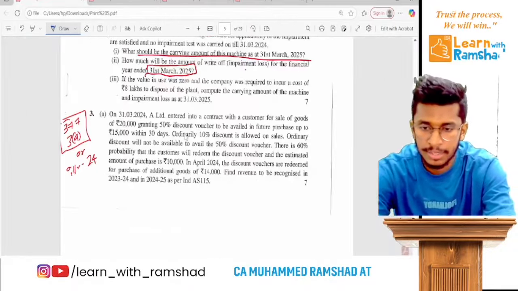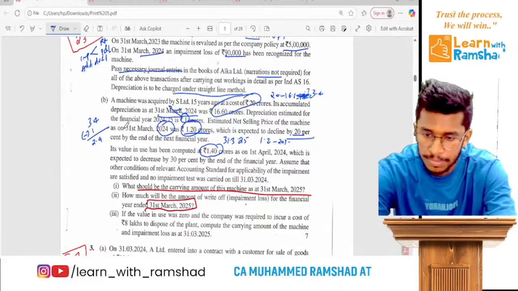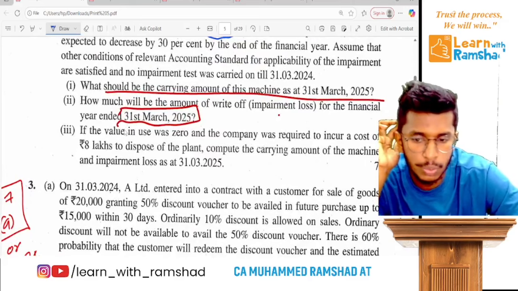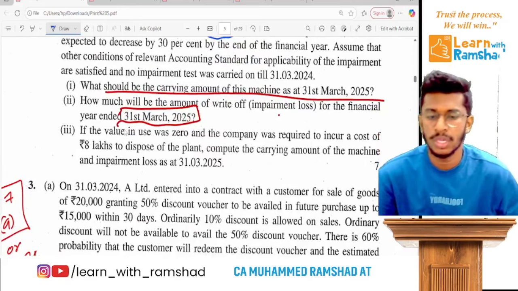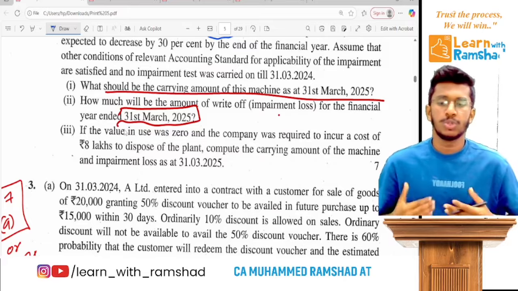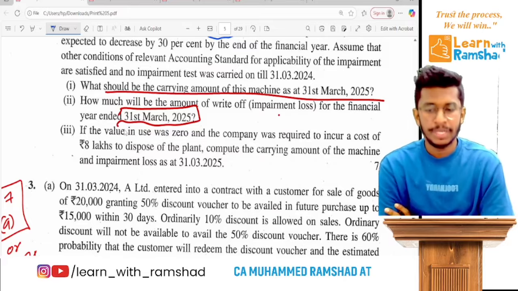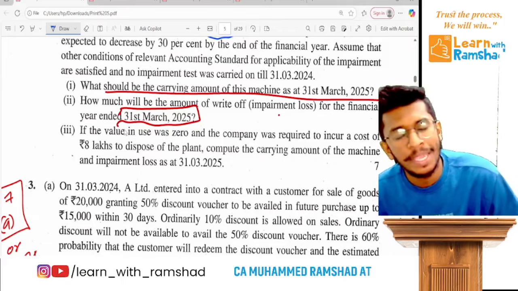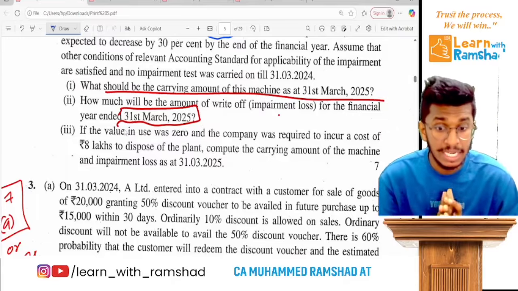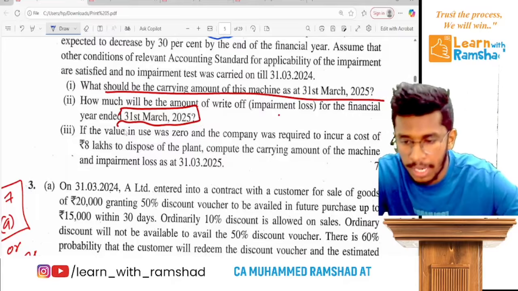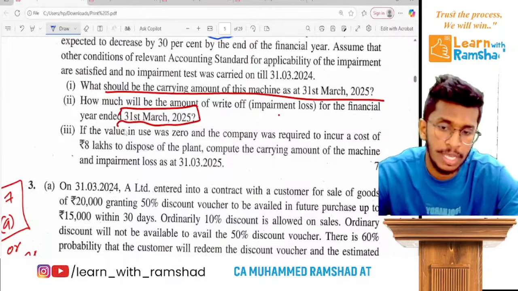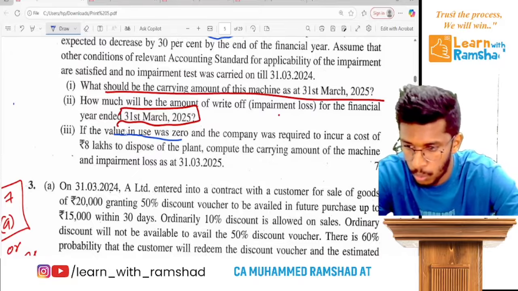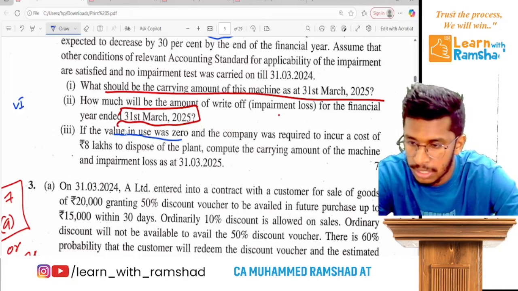Now coming to the third question: if the value in use was 0, and the company is required to incur a cost of 8 lakh to dispose of the plant, compute the carrying amount of the machine and impairment loss on 31st March 25. So actually this could be answered in two ways. I'll explain. Remember, the one way most students will get is that the value in use is 0.